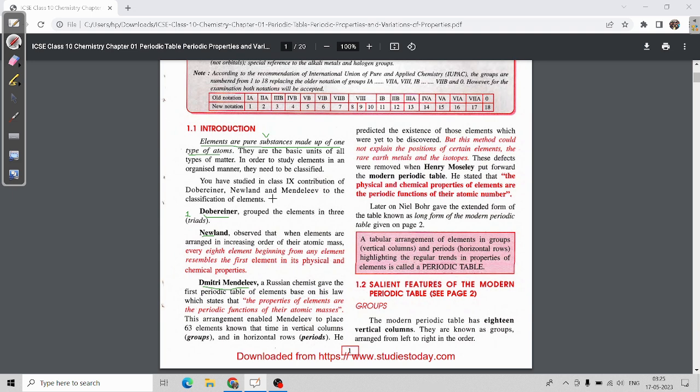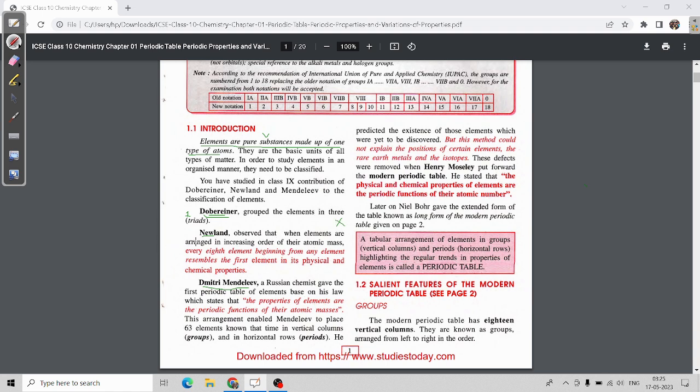He could prove that, but it failed. Why did it fail? Because this law could not work in the same period also.